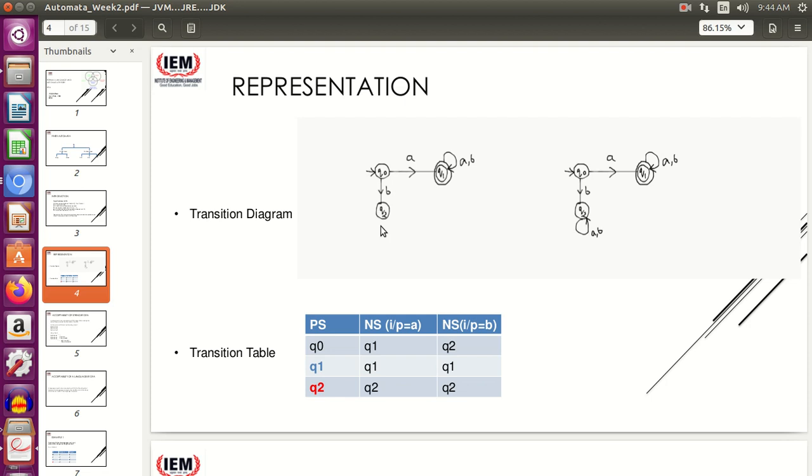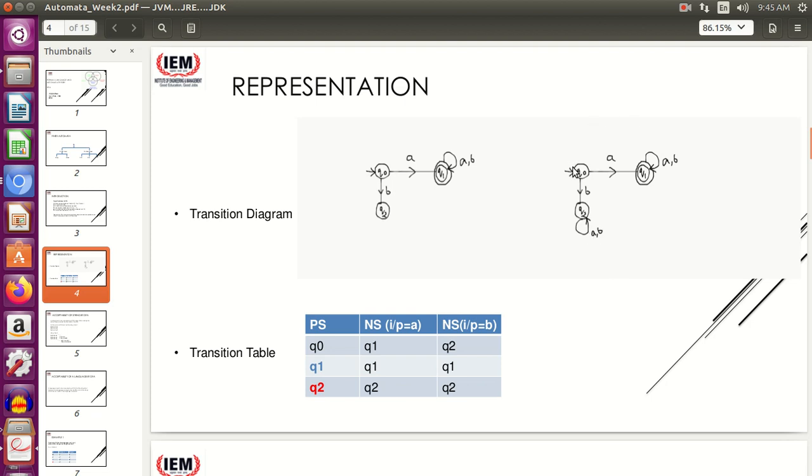So we have to add Q2's transition. We can simply say that whatever we get at Q2, A or B, I'll remain in the same state, because it is irrelevant, as we are already in a trap state or dead state. It is not a matter of concern where I go after Q2. So I can just put a self loop with A comma B to signify that we remain in the same dead state upon getting A comma B in Q2.